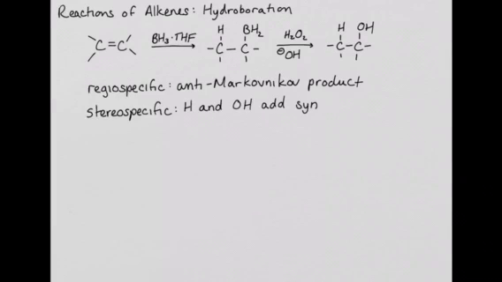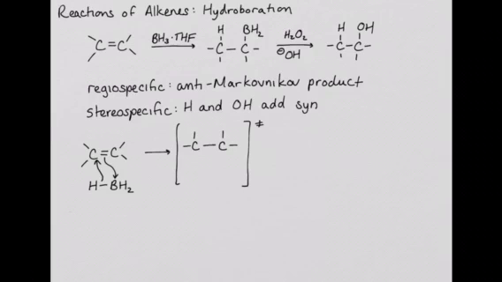Again, in order to understand the regiospecificity and the stereospecificity of this reaction, we need to look at the mechanism. The first step of the mechanism is an electrophilic addition of borane across the alkene. The alkene attacks the boron, and the hydride that is produced attacks the carbon of the double bond. This electrophilic addition produces a transition state that looks like this. The alkene bond is breaking. The bond between carbon and boron is forming. The bond between hydrogen and boron is breaking, and the bond between the hydrogen and the carbon is forming.